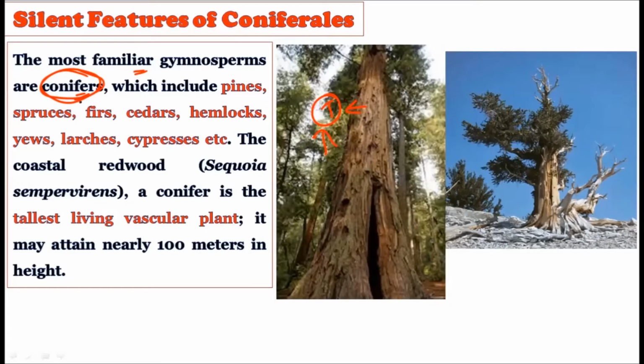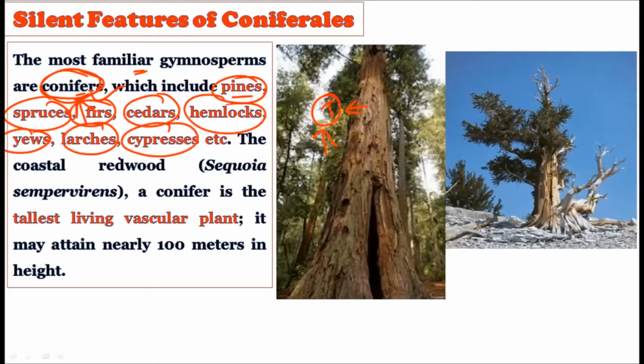So the most familiar group of gymnosperms is the conifers, which includes the pines, then the spruces, firs, cedars, hemlocks, yews, larches and cypresses, okay? You must have heard all these words in your graduation syllabus, because these plants are very famous plants. One way or another, they are famous. They may be famous as ornamentals, they may be famous for their medicinal values, or they may be famous for their beautiful habit, okay?